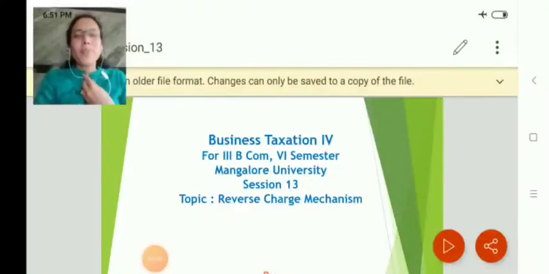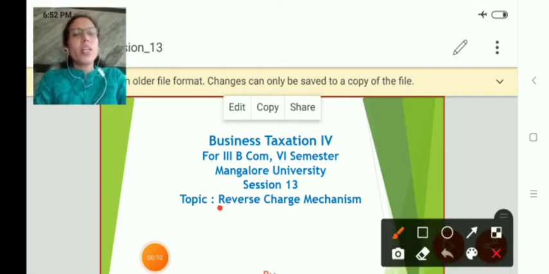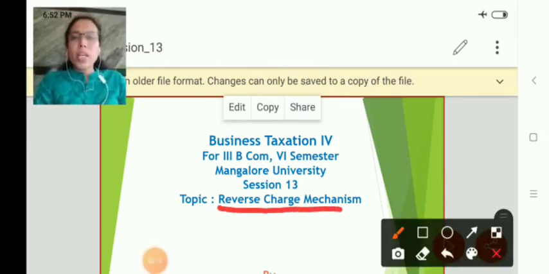Hello everyone. Today in this video, let us see what is reverse charge mechanism under GST. So here under GST, who is liable to levy and collect tax? Whether the supplier of goods and services or the recipient of goods and services? Yes, the tax will be collected by the supplier of goods and services.